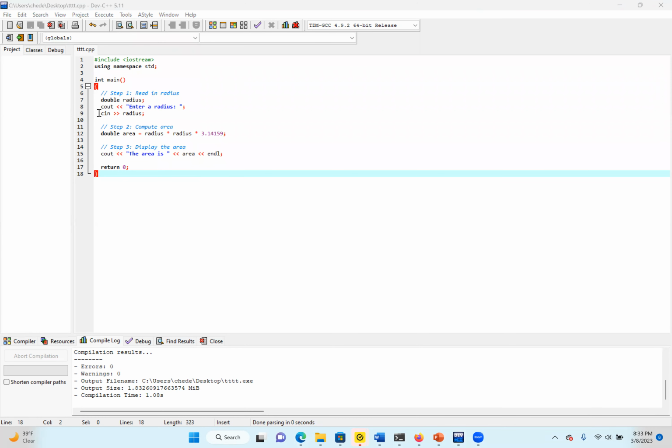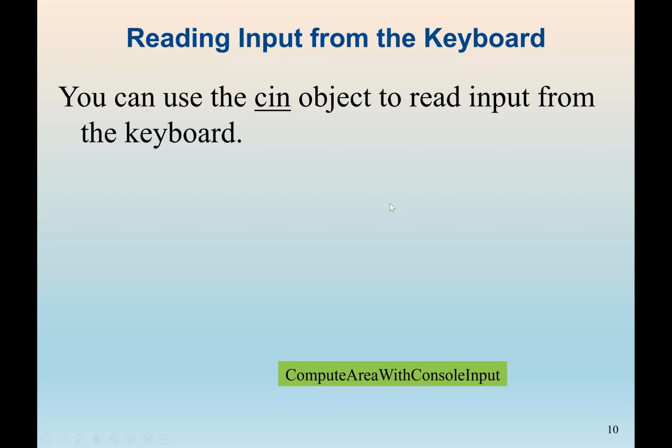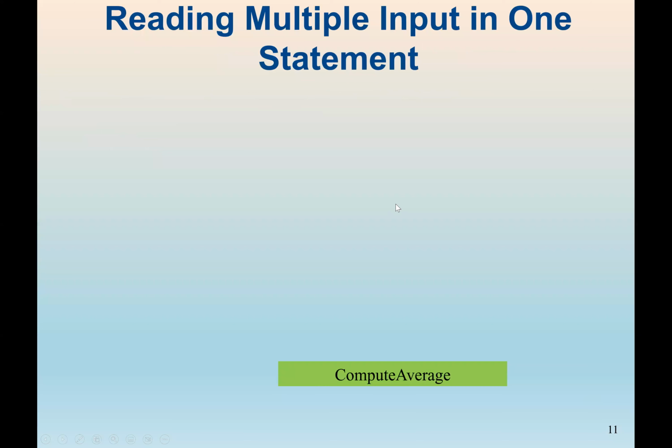So again, we use the cin operator with what we call the extraction operator, the double right arrow, to get an input from a keyboard. Now, we already imported the iostream. So all we need is just to use the cin. So again, the cin in this case allows us to get an input.